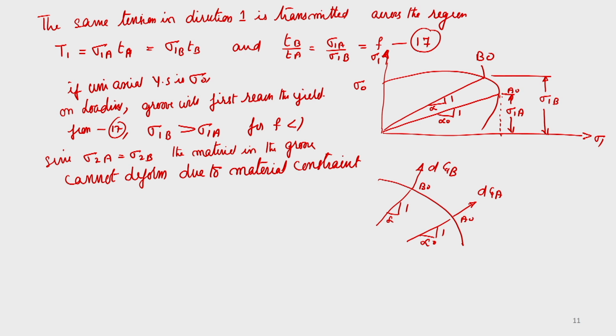If you consider the increment in the deformation, epsilon 2a is equal to epsilon 2b. The strain increment parallel to the groove is the same.